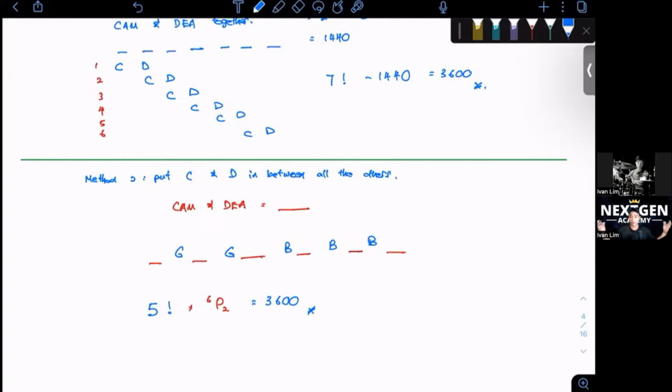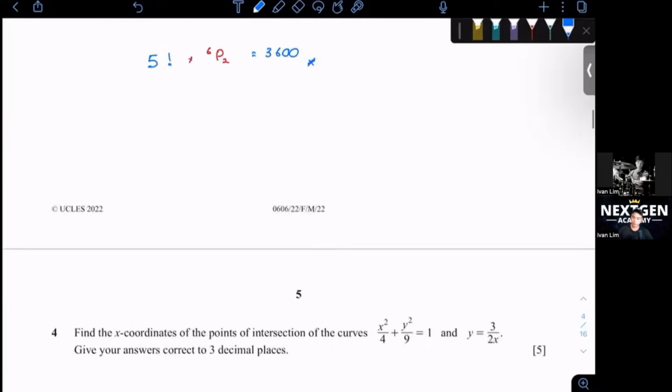So it doesn't matter which method you use. Both also give you the same answer. Both also will give you full marks. So it all depends on how you understand best on this question. Just stick to the method that you know best. Okay, let's move on to